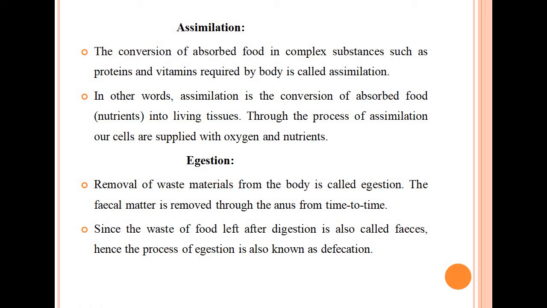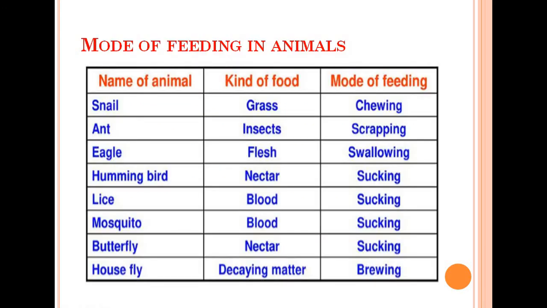Now egestion. What is egestion? The removal of waste materials from the body is called egestion, or we can say that the elimination of undigested food from the body is called egestion. The fecal matter is removed through the anus from time to time. Since the waste of food left after digestion is also called feces, the process is also called defecation. Clear? Okay. So in this slide, you are seeing the different modes of feeding in animals.